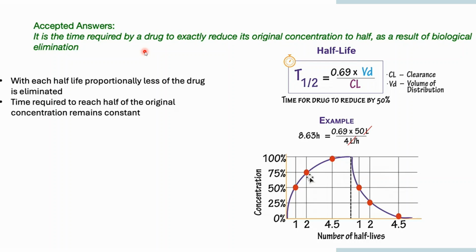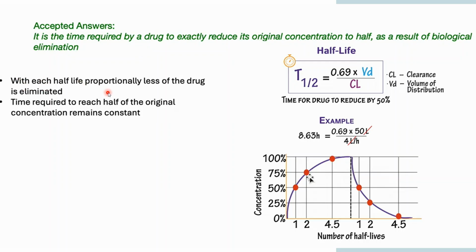So if you have taken a drug at 20 mg, it is the time required for the drug to reduce its amount to 10 mg, half of the original concentration, through biological elimination.